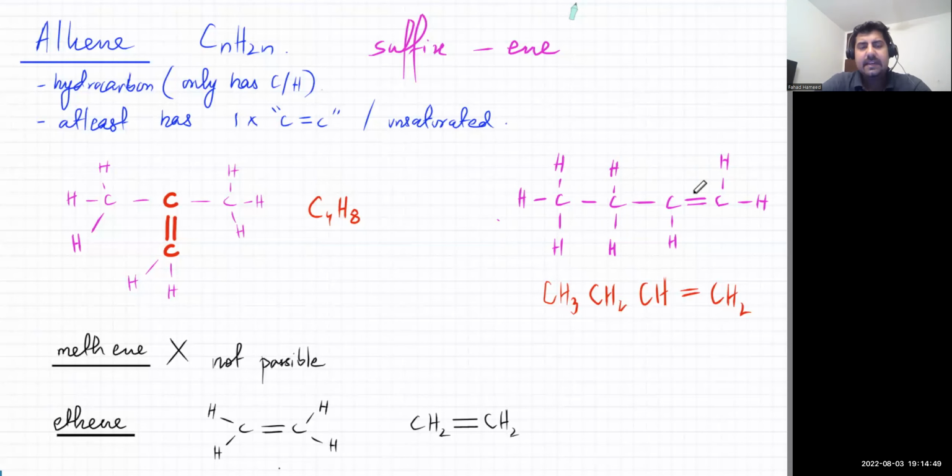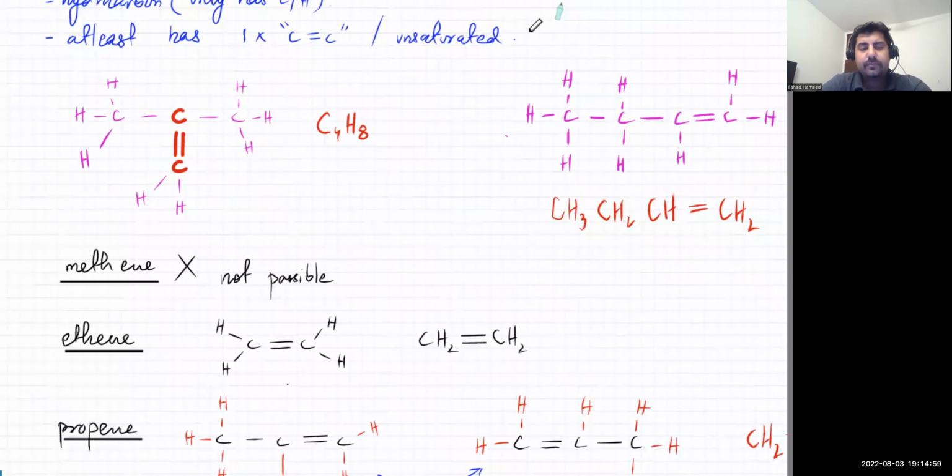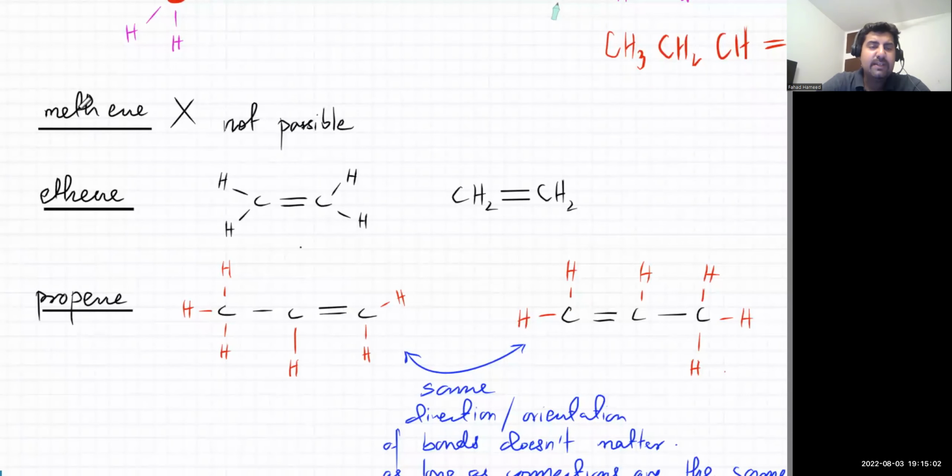So the alkenes are going to be named in exactly the same way, except that the suffix, the naam jo end ho raha hai, that will be -ene. So you can't have methene. Meth means 1 carbon atom, because you at least need 2 carbon atoms to make this happen. So alkenes start with ethene. The first one, the smallest alkene, that's ethene. Eth means 2 carbon atoms, so that's a double bond between 2 carbon atoms, and baki you can add the hydrogens to complete the bonds of carbon.